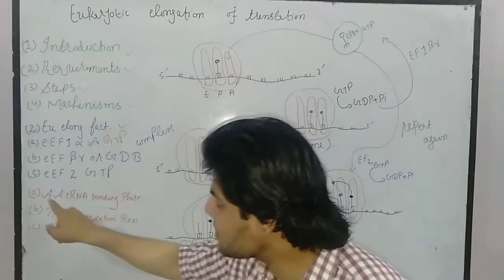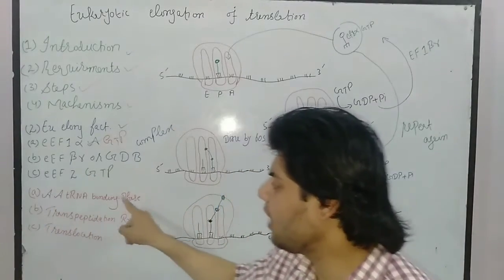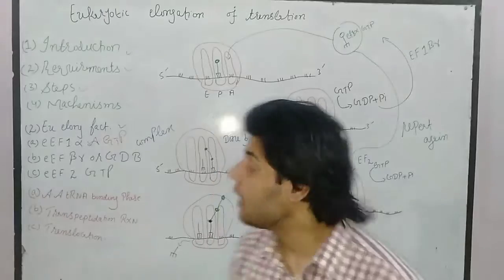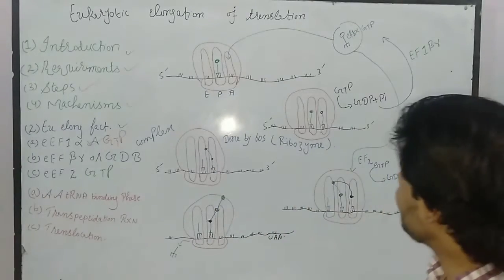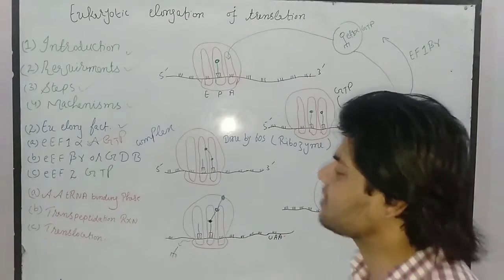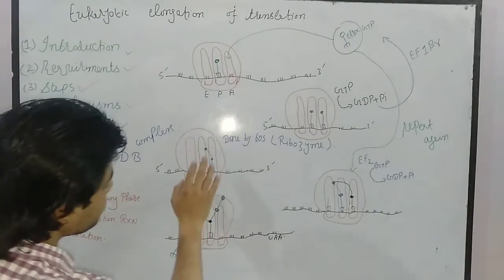So this is the first cycle, which we call the aminoacyl tRNA binding phase. This is the first step. The second step is the transpeptidase reaction. Now what happened in the second step?